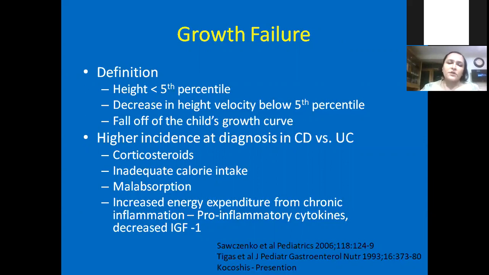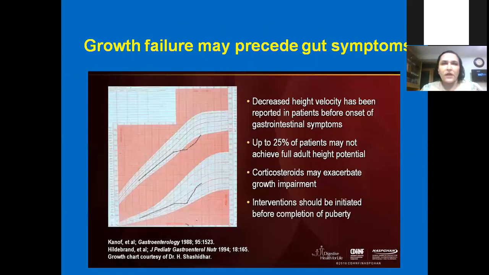Other factors which might be responsible for poor growth are steroids, lots of repeated use of steroids, inadequate calorie intake, and lots of malabsorption which was present beforehand, and it's very difficult to compensate if the disease is not well controlled. So these many factors are responsible for growth failure in Crohn's disease, and it's more prominent in Crohn's disease. And if you see that somebody who was growing well has suddenly slowing growth, especially at the age of 8 to 10 years or 8 to 12 years, please think about Crohn's disease.